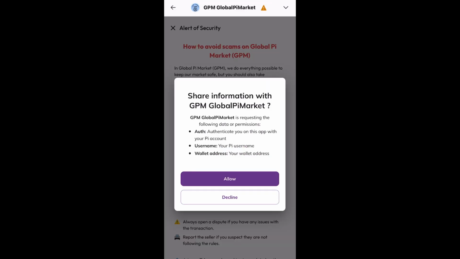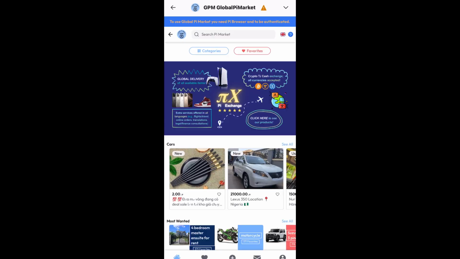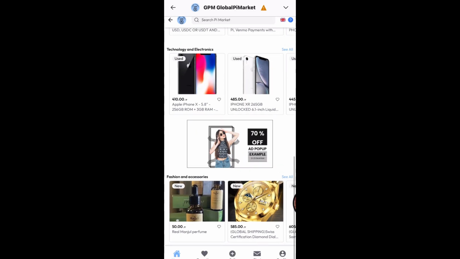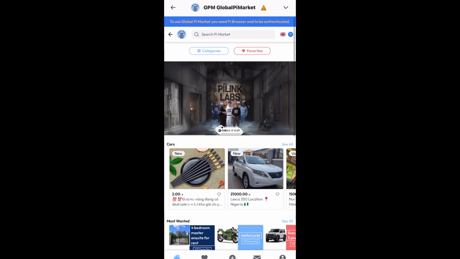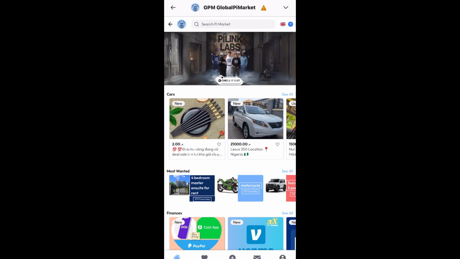But I found out there's a whole lot of spammy listings on the app. We're going to look at it together, and then you conclude by yourself. Leave your comment in the section. Tell me what you feel about how far these apps are going, if they are truly what we're expecting, or if we have not even started at all.